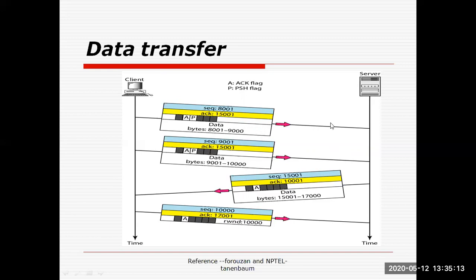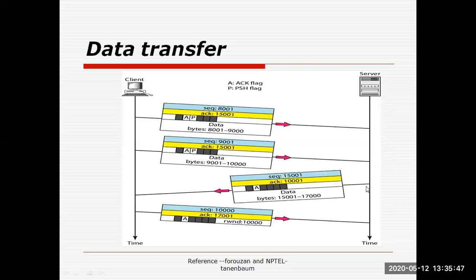Next, a TPDU has been sent from the client side whose sequence number starts from 9001, because in the last TPDU we sent data up to 9000. Again the acknowledgement field is equal to 15001. It has set A and P, that is, direct data without buffering, and again 1000 bytes of data have been encapsulated in this TPDU. After receiving these two TPDUs,